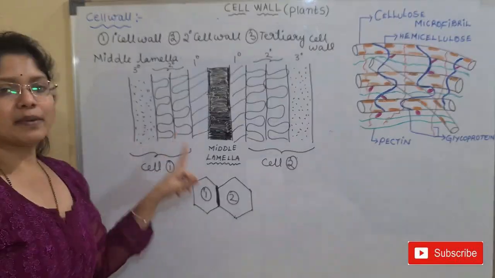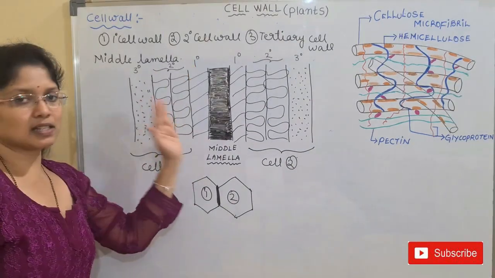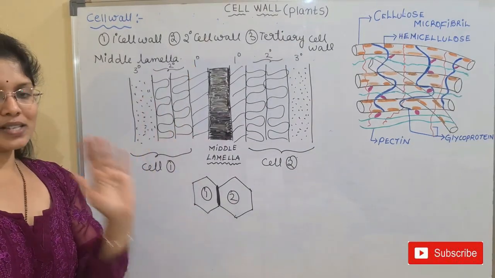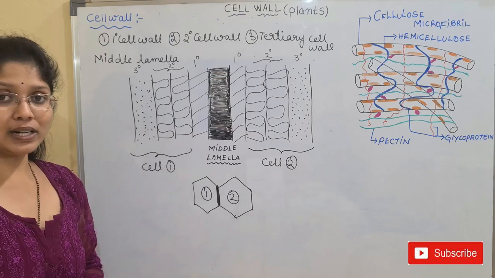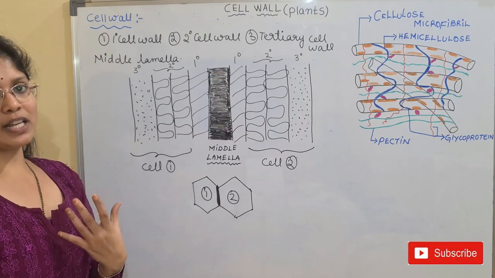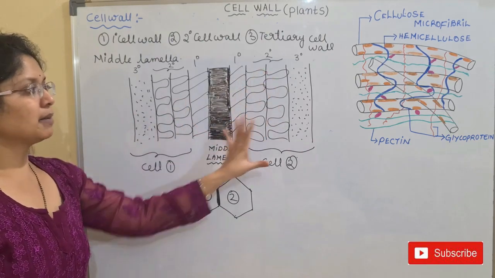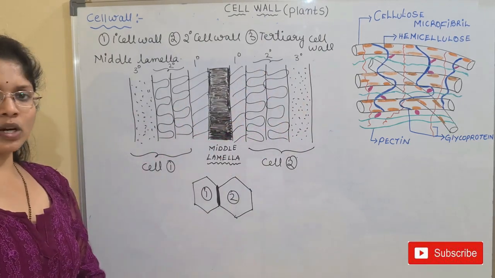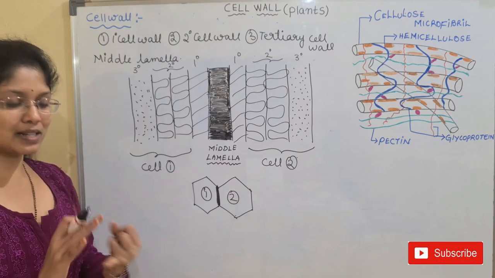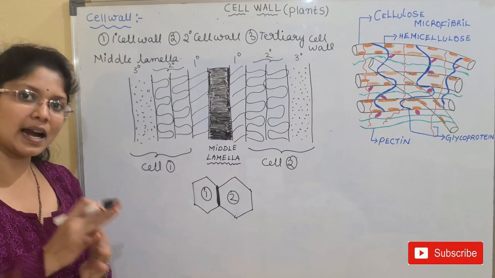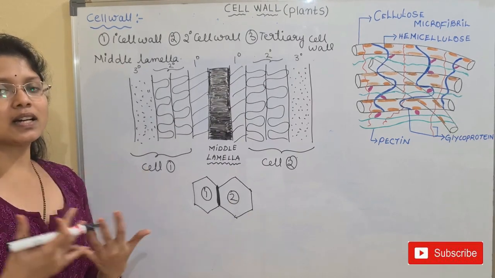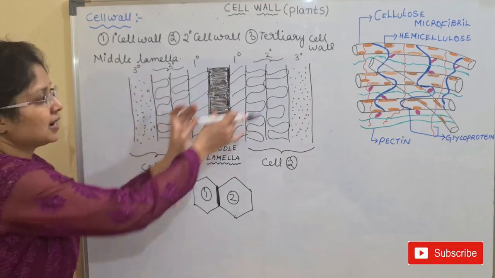So in the case of the primary wall, I have told you that this is only a single layer and no sublayers are present. Not only that, here the amount of cellulose will be less. I have told you that these layers are mainly made up of three substances. What are the three substances we have discussed? One is matrix, others are fibrils and depositions. All these three components will form every layer.